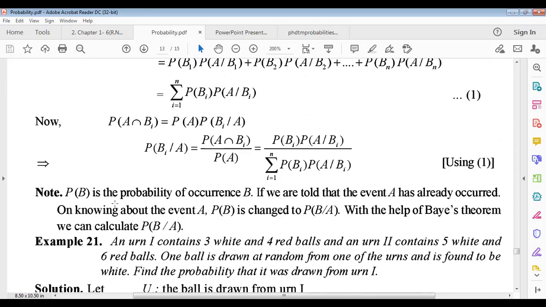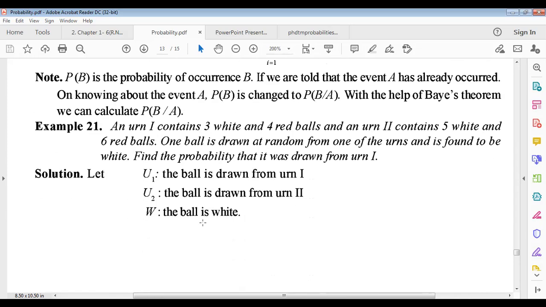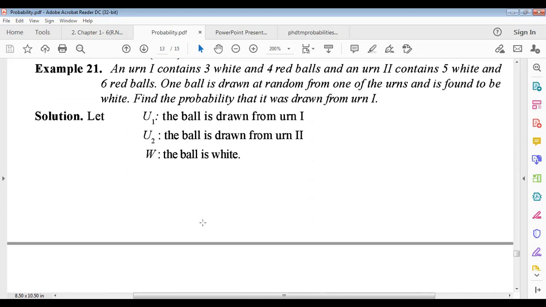I hope if you practice, you can prove this one. But you have to remember that the probability of B is the probability of occurrence of B. If we are told that event A has already occurred, then on knowing about event A, the probability of B is changed to the probability of B when A happened. With the help of Bayes theorem, we can calculate this also. Now we'll try some applications of this Bayes theorem.